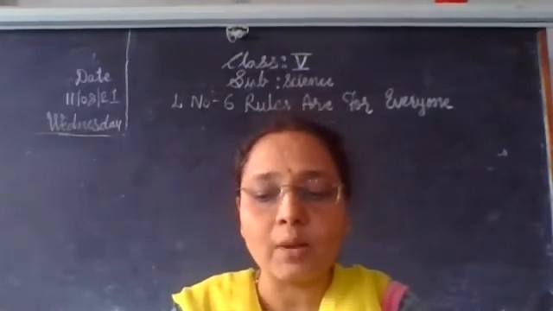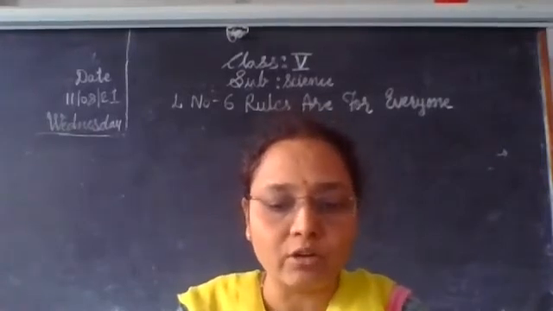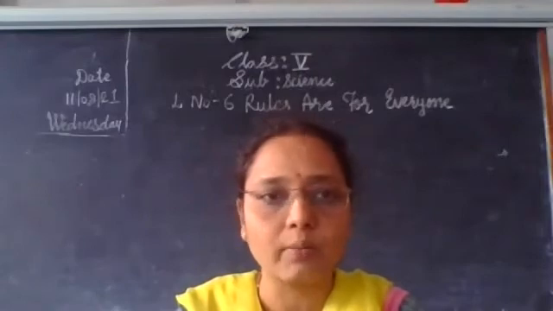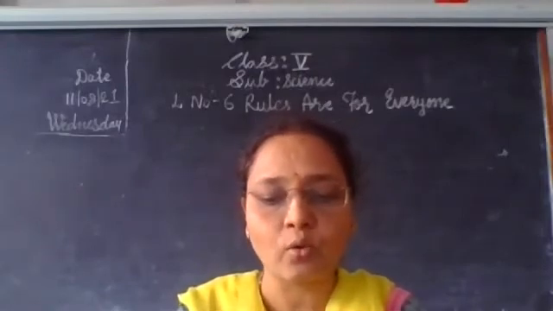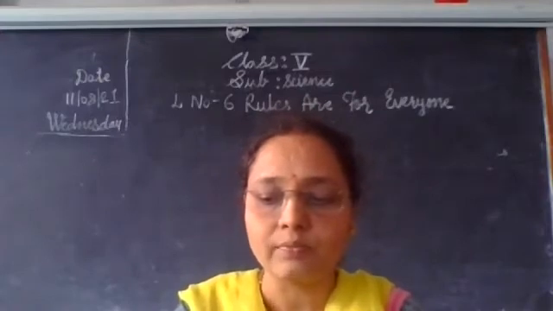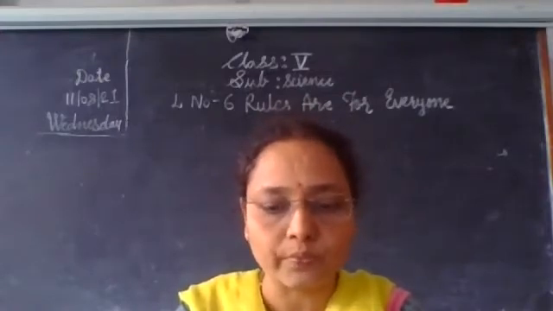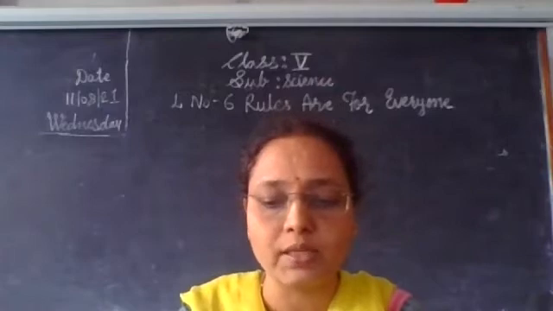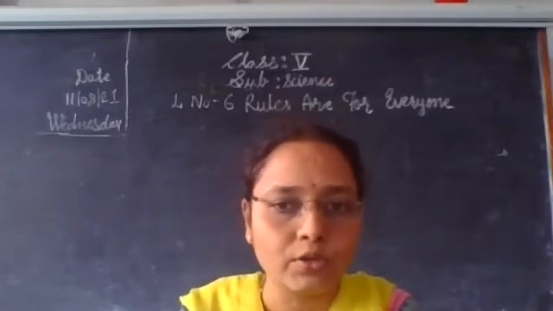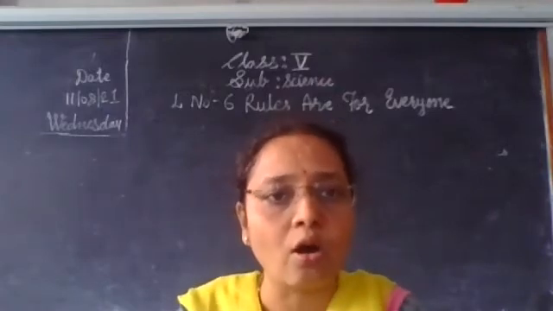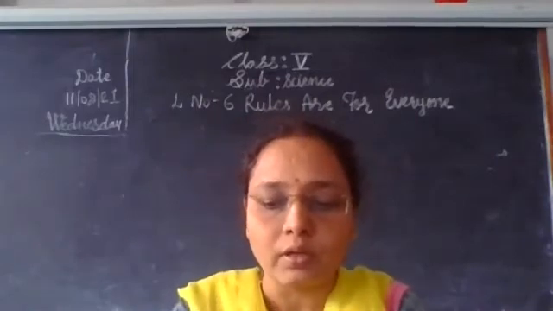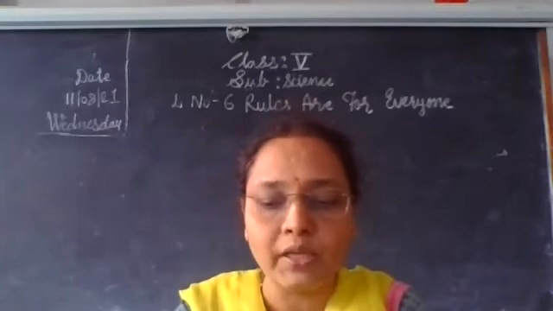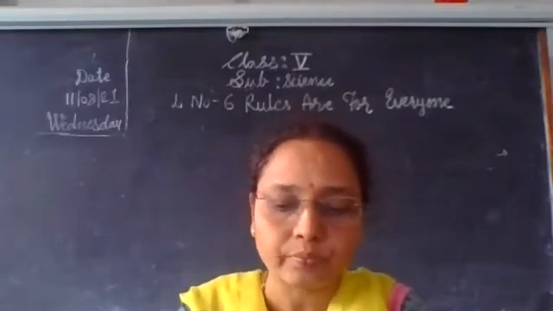So when rules are properly set and followed, they provide a stable environment and human coexistence in the community also, resulting in peace and order. We should follow law and order. We should follow rules for peace and order.